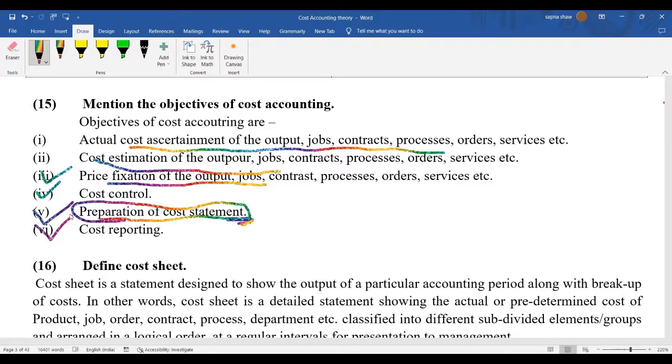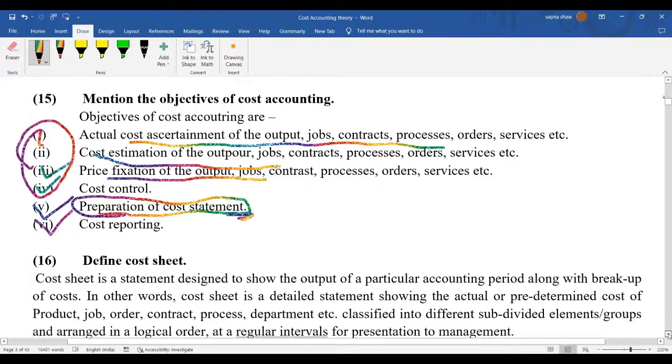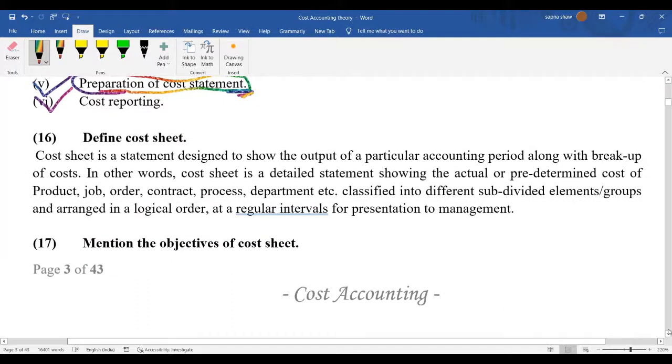So these are some objectives of cost accounting, and the most important objectives are these four. The first four are important objectives, otherwise these two are not that important. So we have discussed 15 points. In the next class we will discuss the cost sheet, and there is a cost sheet statement. So first we will discuss the cost sheet statement. We will try to learn the cost sheet, the statement, and then we will understand different things.